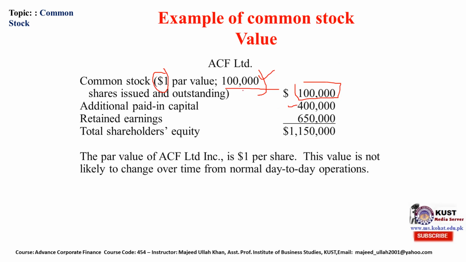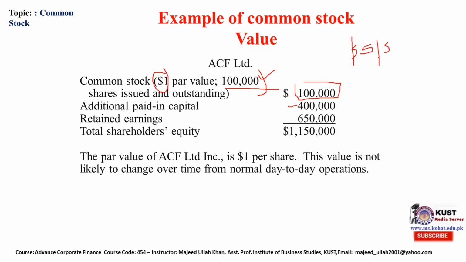How is there additional capital? These 100,000 shares are issued at $5 per share by the company, because the company knows its share can be traded, or it has a growth perspective. Investors will buy their share at $5 per share.